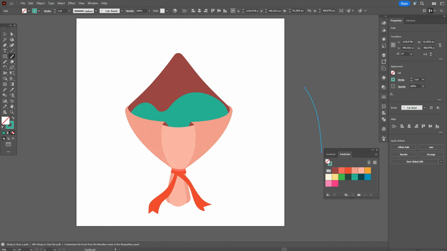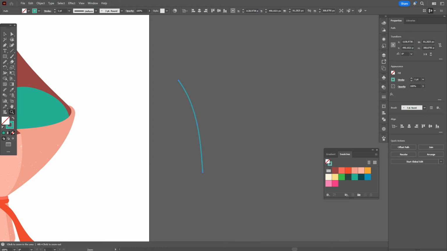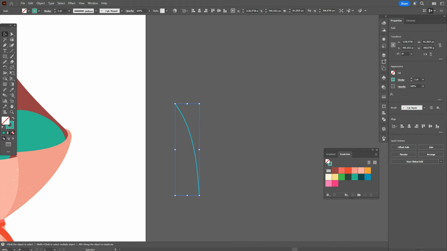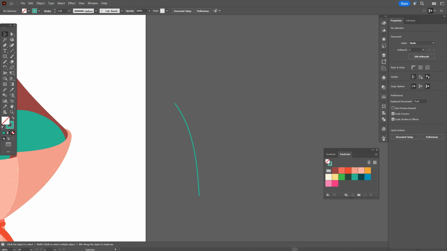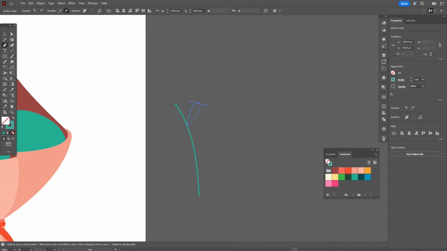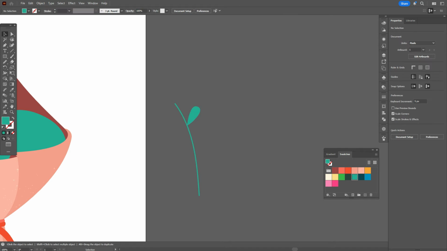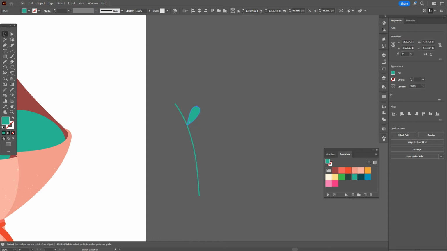Now we need to draw flowers. Let's take green color and brush tool, draw the line like this, and now let's take pen tool, draw the leaf like that. Okay, we need green color in the fill, and you can play with the shape with direct selection tool. Copy and paste the leaf, rotate, put, for example, here.